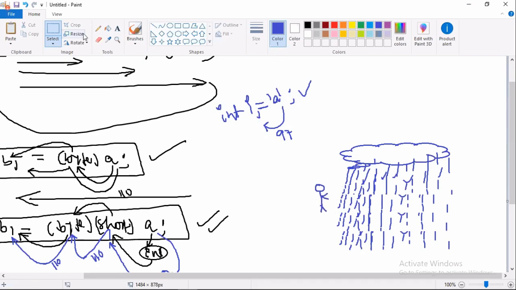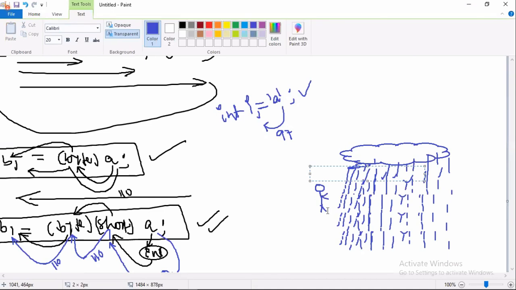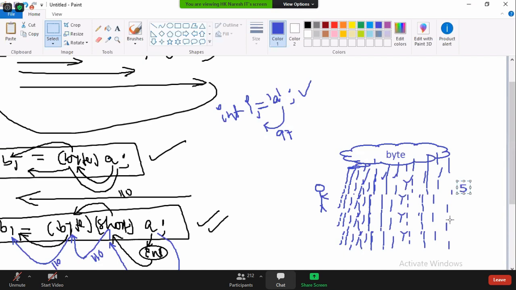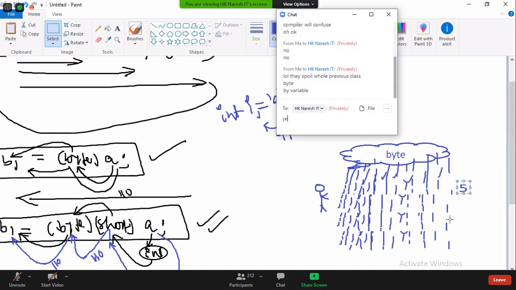Same point, try to observe. This is 5. This is byte. Now this 5, the value here, is int. It's a dry body. But the moment it is going inside, it becomes what type? By the time it is coming out, it is coming out as what type of value? Byte. Did you understand?